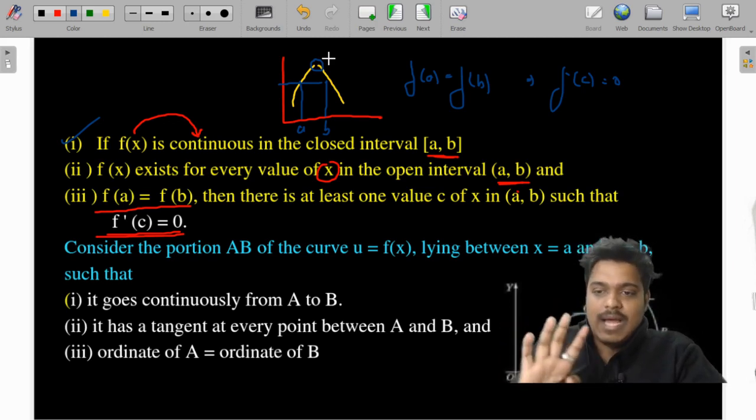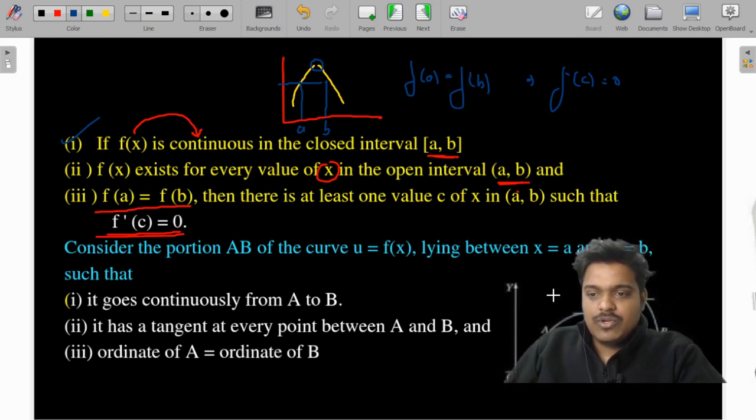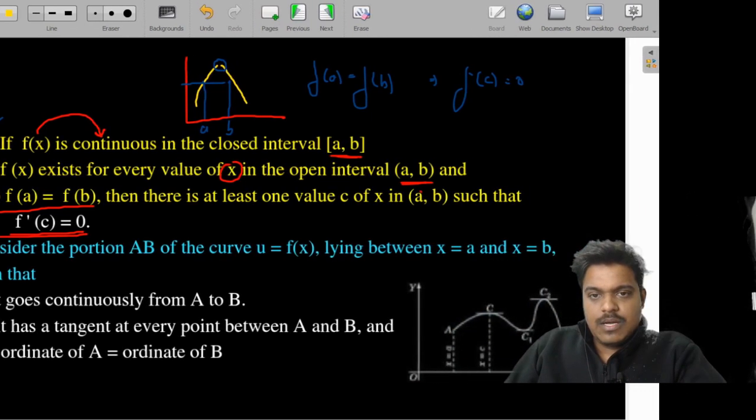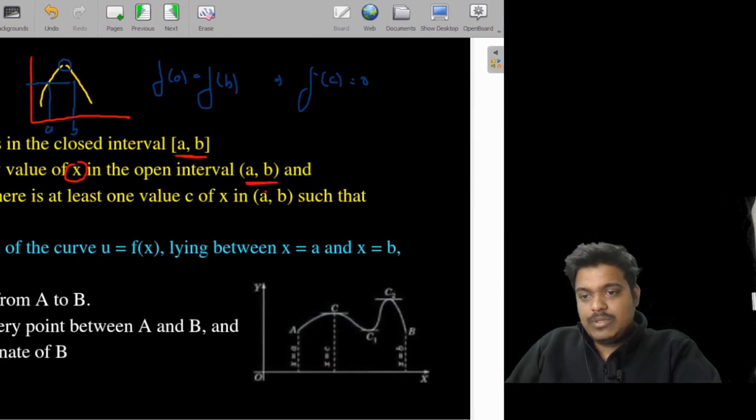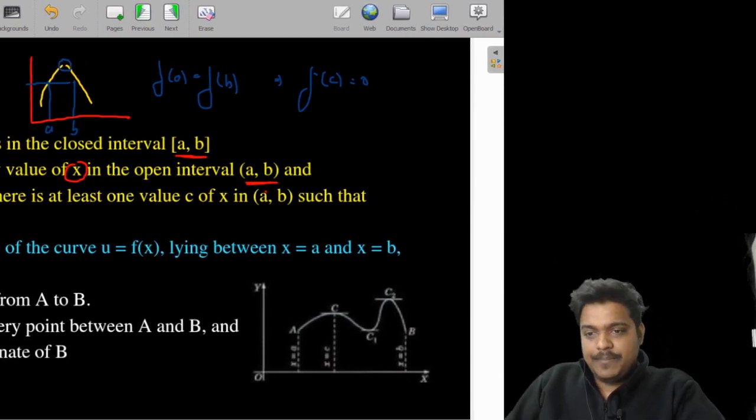Now I don't think that this is a big issue. Actually, it's a very big issue. I'll just shift this graph a bit to the right so that I can explain what is happening. In this case, please try to figure it out.